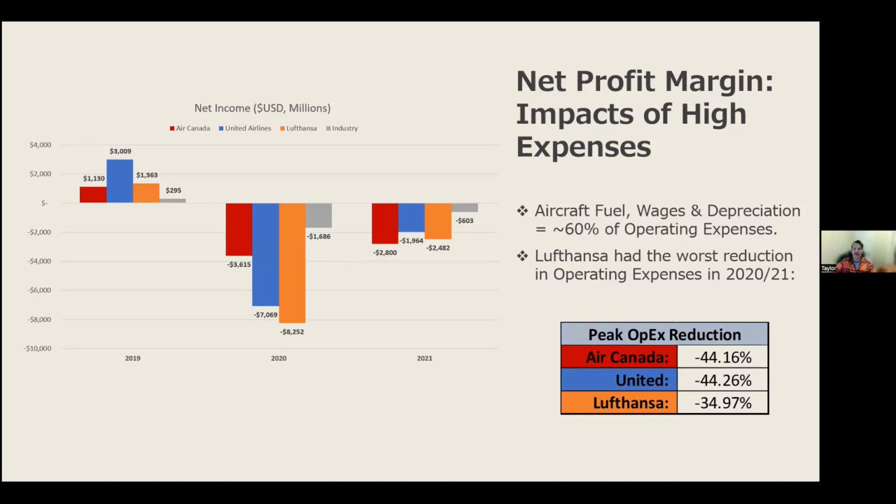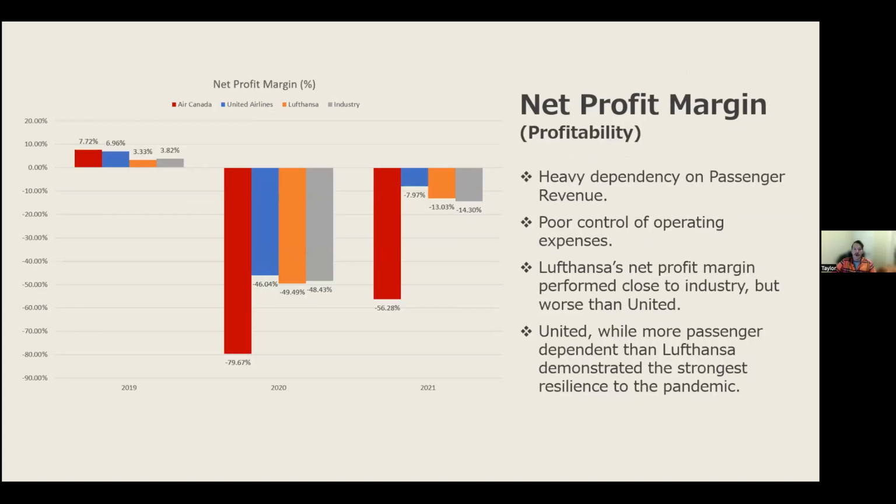Decreases in net income resulted in decreases to profit margin. Overall, we saw the entire industry's net profit margin drop off from 2019 to 2020 and start to recover in 2021. Lufthansa's year-over-year net profit margin declined 706% from 2019 to 2020, the worst and worse than industry benchmark.